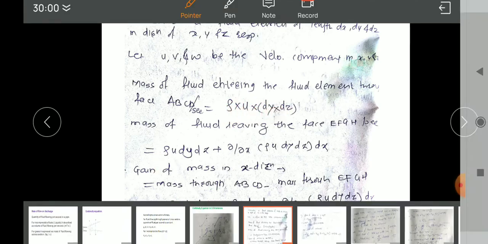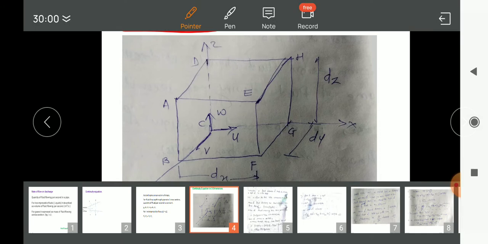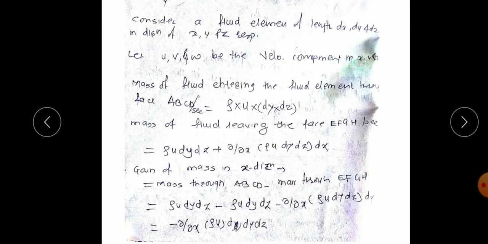Similarly, the mass leaving from this EFGH will be the mass coming in plus the differentiation of this mass. So the mass leaving EFGH will be the entering mass rho u dy dz plus the partial differentiation of this mass through distance dx, that is, partial derivative with respect to x of rho u dy dz, times dx.